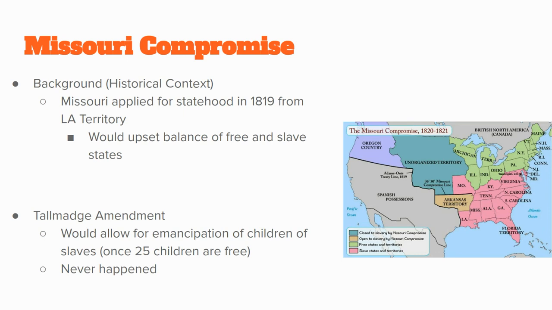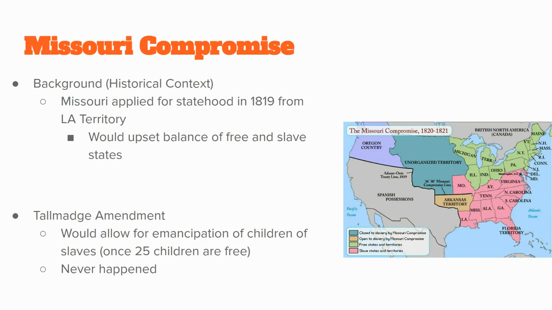But Missouri, who you see pictured in the map, MO, they want to become a state. We purchased Louisiana Territory, right? Remember, Thomas Jefferson purchased it, and they want to become a state. But whatever they become a state as, slave or free, and they want to become a slave state, it's going to upset the balance of free and slave states. And so, what the Missouri Compromise does we'll talk about in a little bit, but this is kind of the issue that's happening right now. Okay, there is relating to slavery at this time.